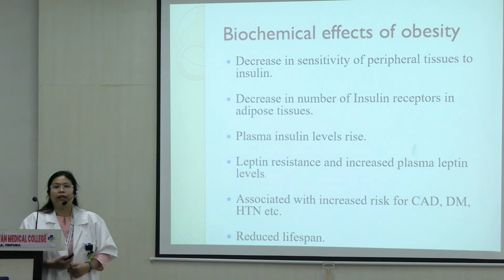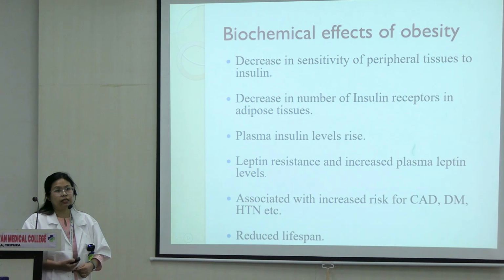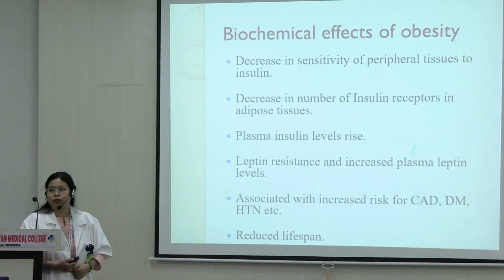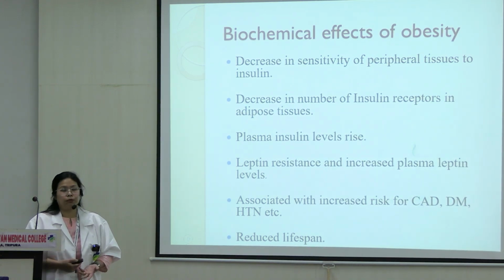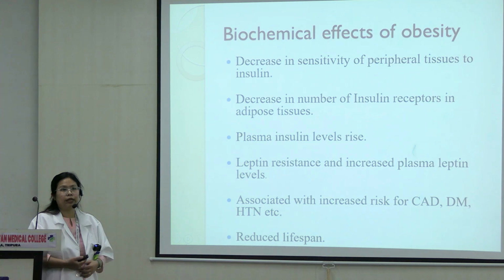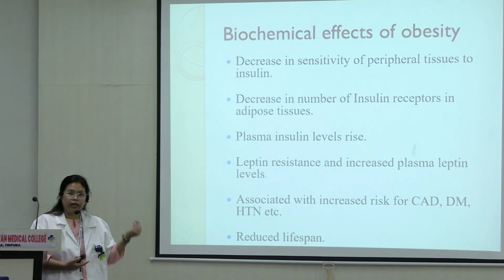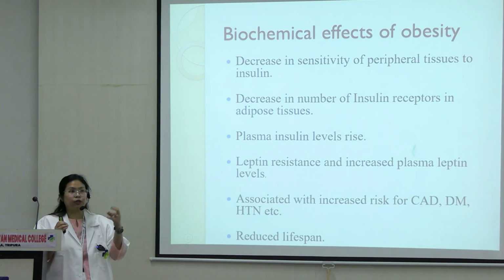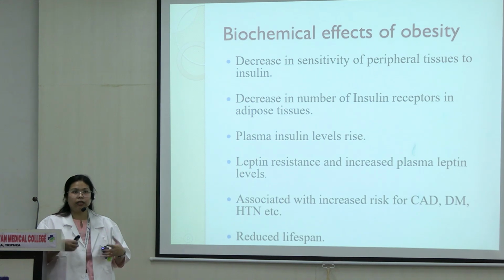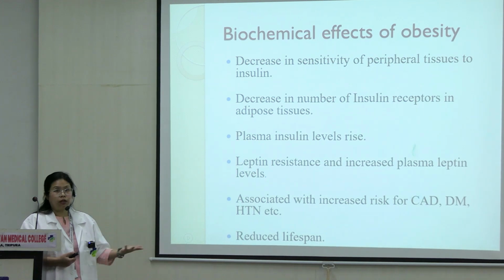If somebody is obese, what happens in the body? What are the biochemical changes? We will see that there is decrease in the sensitivity of the peripheral tissues to insulin. What it means is that insulin's role is for the uptake of glucose from the circulation, right? So this uptake will not happen. Sometimes there is even insulin resistance. There is insulin receptor insensitivity. So insulin is there in the body, receptor is there in the body, but the receptor is not sensitive to the presence of insulin. So insulin does not act, and then there will not be uptake of glucose in the body, right? Therefore, there is lots of insulin in the body.